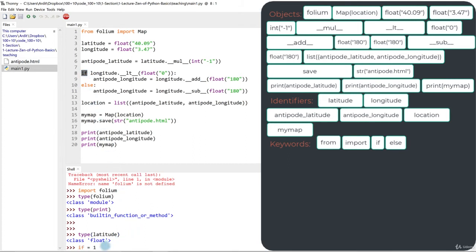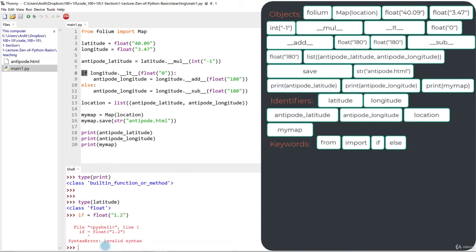Python knows that you are about to create a conditional with if, because if you use if as an identifier, if equal to float, well, when you press enter 2 times, you get this syntax error. So even though the syntax is apparently correct, we know we have the identifier, the assignment operator, and the object after that, but if is a reserved keyword, so we get an error.